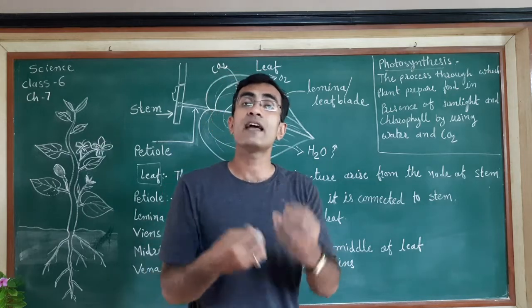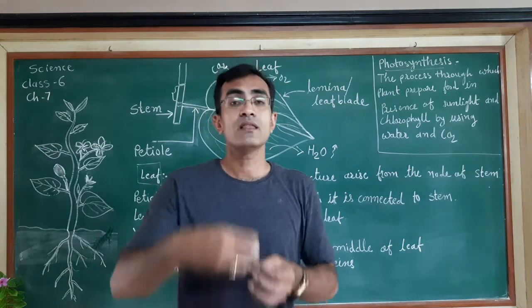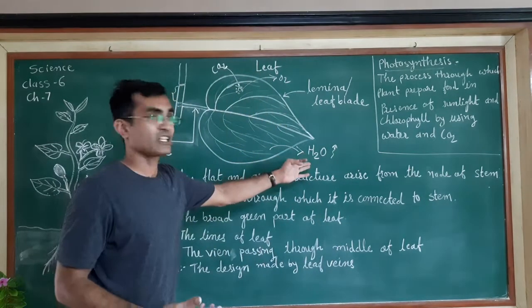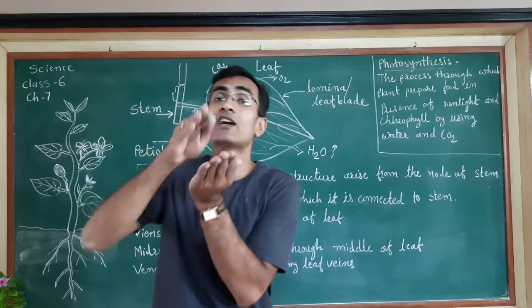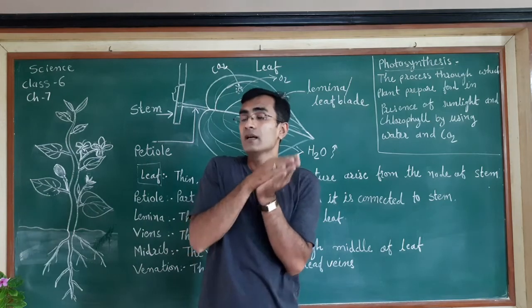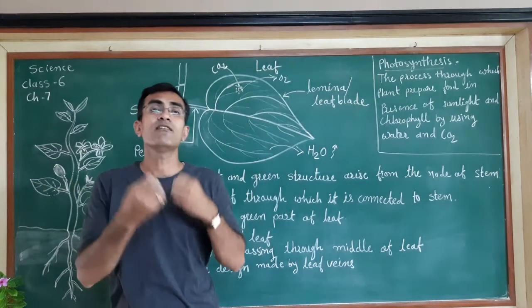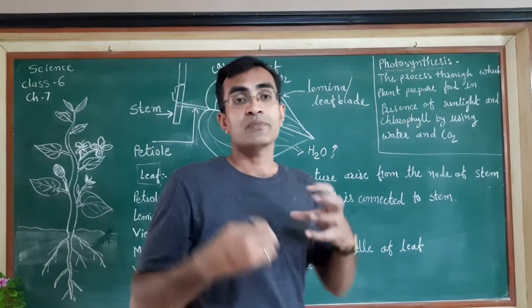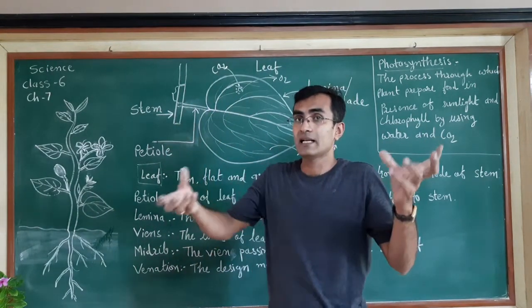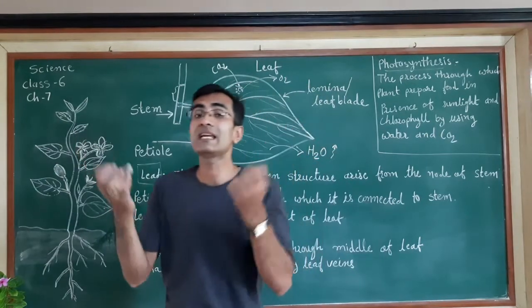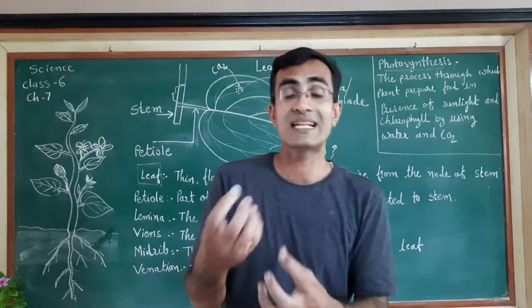So when they do transpiration, they produce water vapor, and water vapor will finally go into the atmosphere if we cannot hold it. As we learned in our previous chapter, when something gets evaporated and we want to bring it back, we need to do condensation.